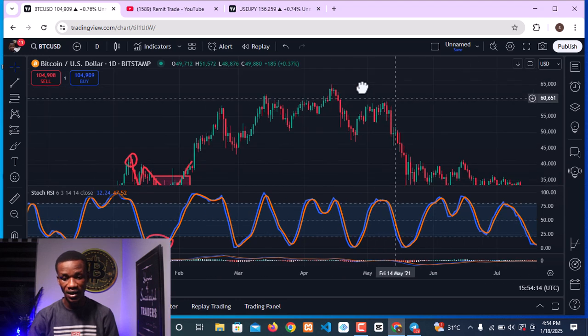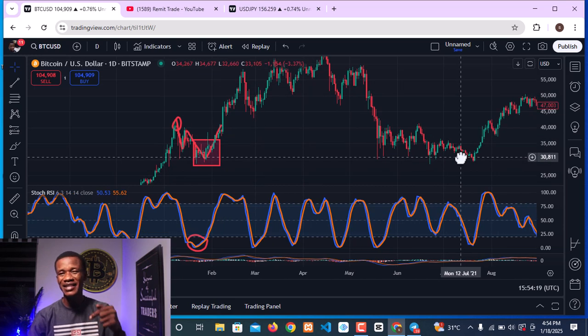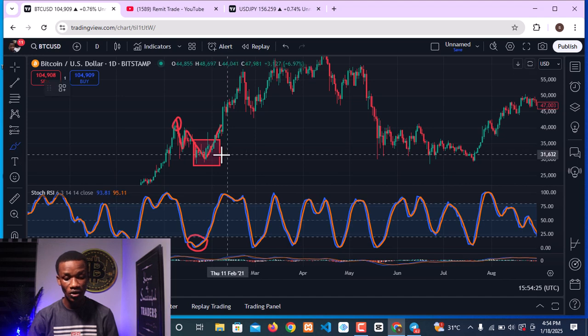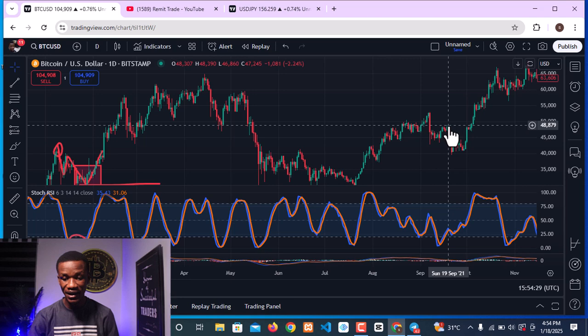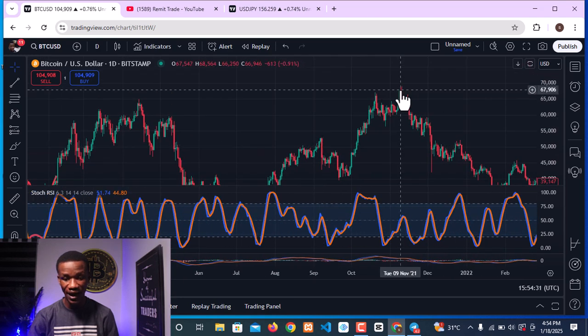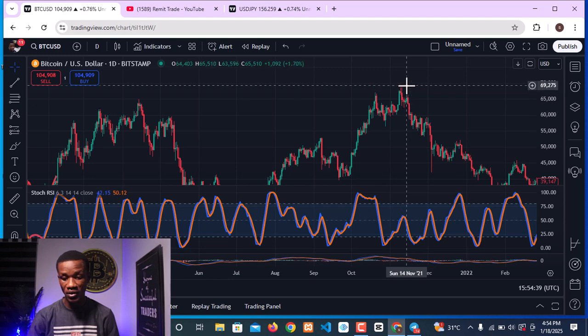Then we have a good retracement back to the exact point that the market moved from after the inauguration. Then the market began to move up again significantly, creating a new high at this very point of $68,000 that we saw on Bitcoin in the last bull market. And then afterward, we saw the bear market.